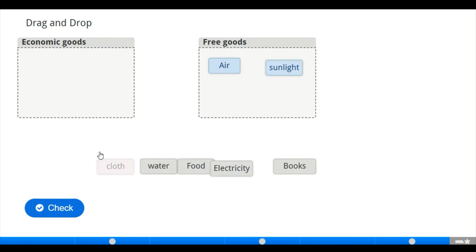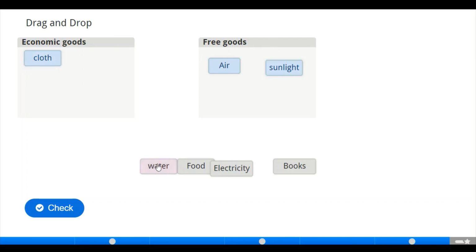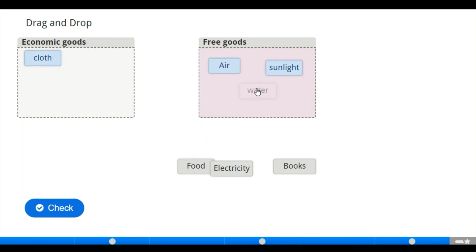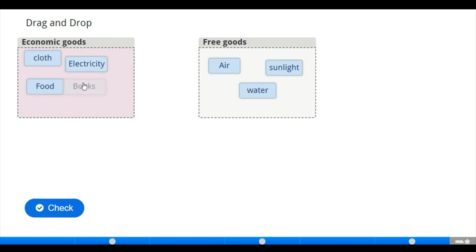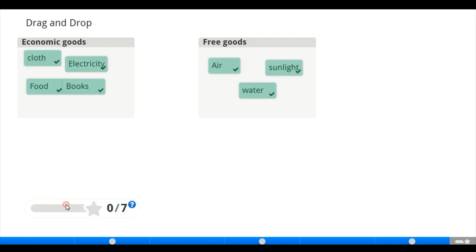Clothes, of course, you have to put effort before you can obtain it. Water is an example of free good. Food, you have to put effort, of course. Now, the same thing as electricity, you have to put effort before you can get electricity. Of course, you have to pay for it. Same thing as book. Now, let us check if you are good.